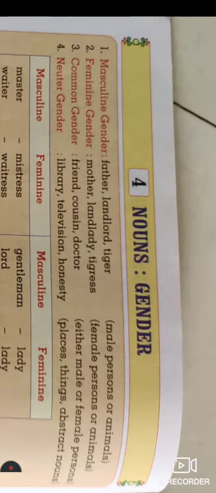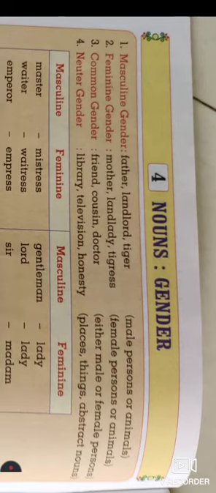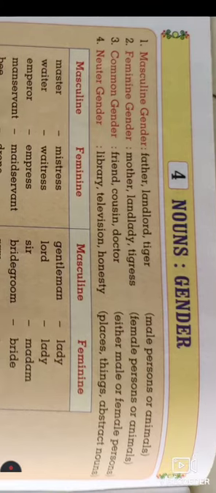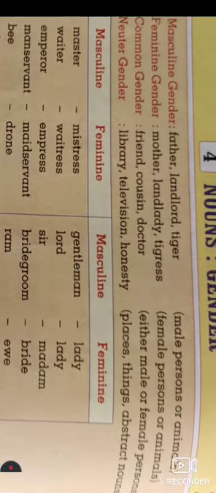In the masculine we have father, landlord, tiger, meaning male person or animal. Then feminine gender: mother, landlady, tigress, female persons or animals. In common gender we have friend, cousin, doctor, either male or female person. It is not sure in a common gender. While in a neuter gender, library, television, honesty, the places, things and abstract nouns are considered neuter gender.